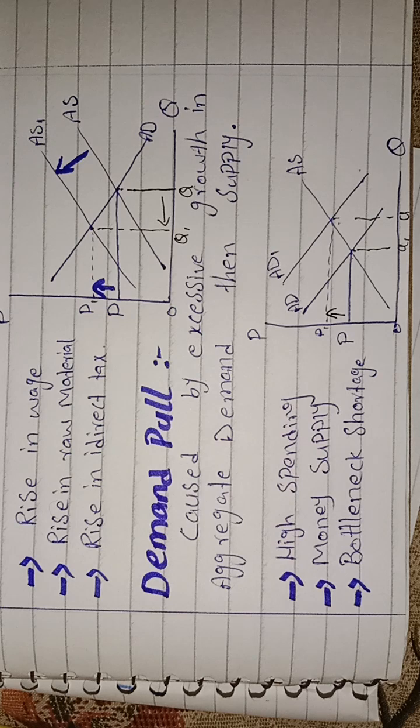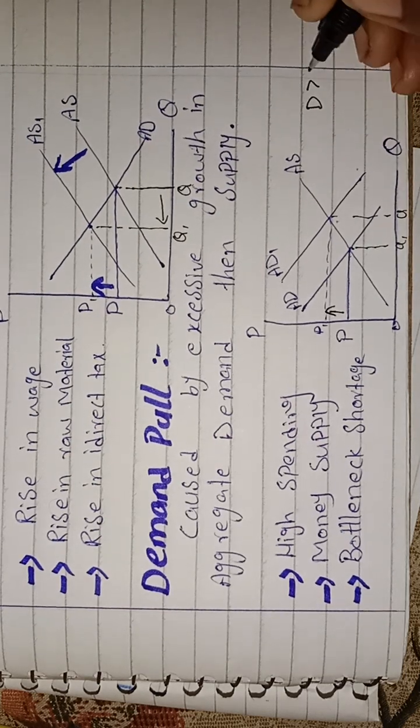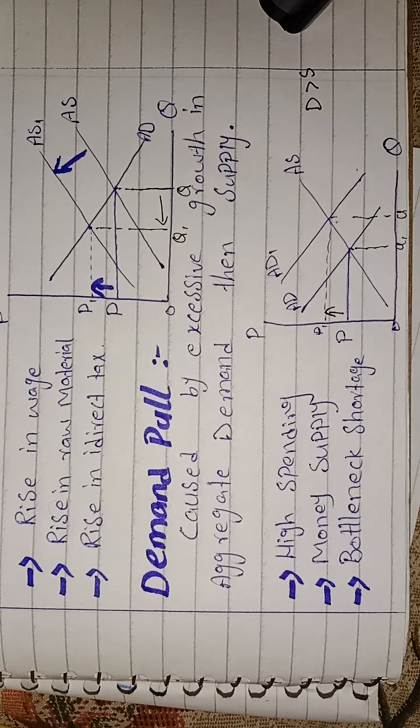Next is money supply. When the money supply in the economy increases, it leads to an increase in demand, because when people have more money in their hands, they demand more commodities and services, which the supplier will not be able to supply. So demand will be more than supply, which leads to an increase in prices.